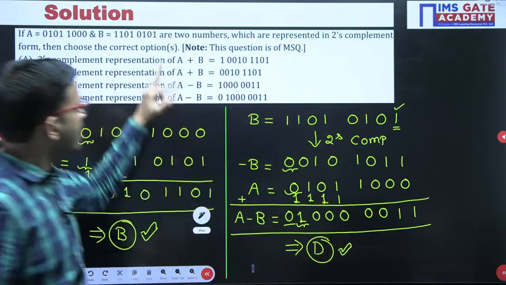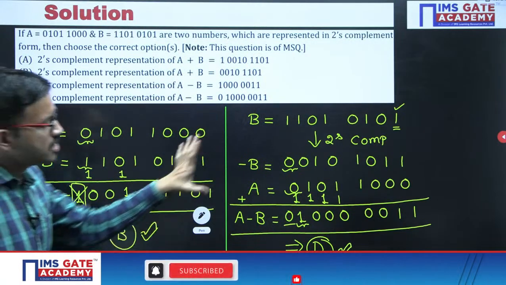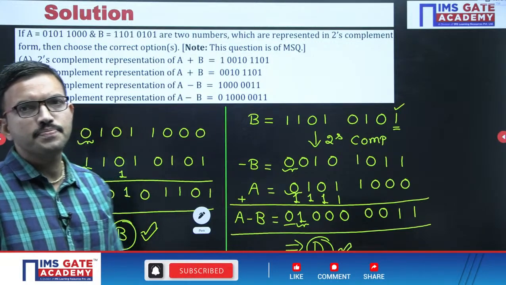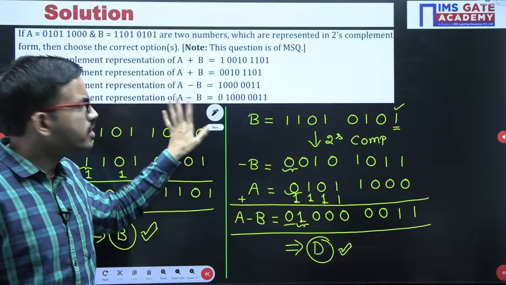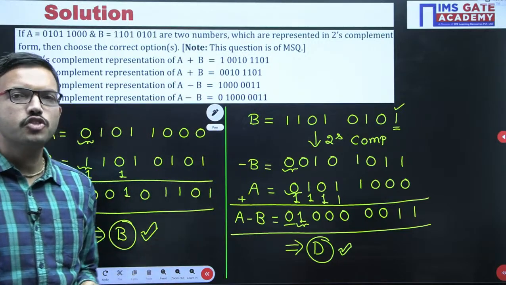With respect to a plus b, option B is correct. With respect to a minus b, option D is correct. Okay, this is a very, very important concept for all the 4 branches: EC, electrical, instrumentation, computer science.